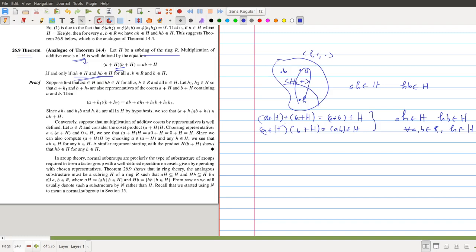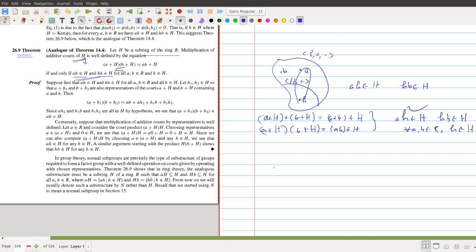So we start with a subring with this property. Then you can easily consider the set of all left cosets of H, and then you can define these two binary operations on that set. Once you define these two binary operations, that set of all left cosets a + H, with a belonging to R, forms a ring, because you can easily prove that with respect to these two operations.